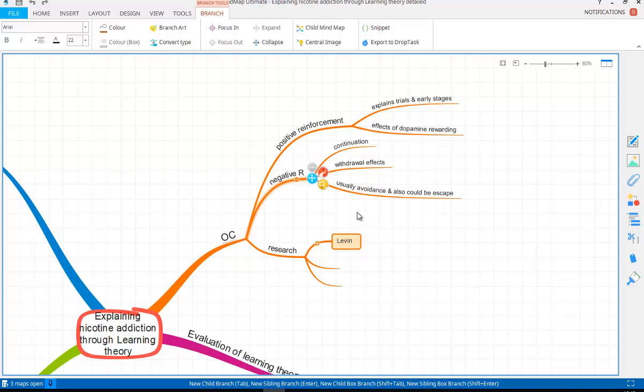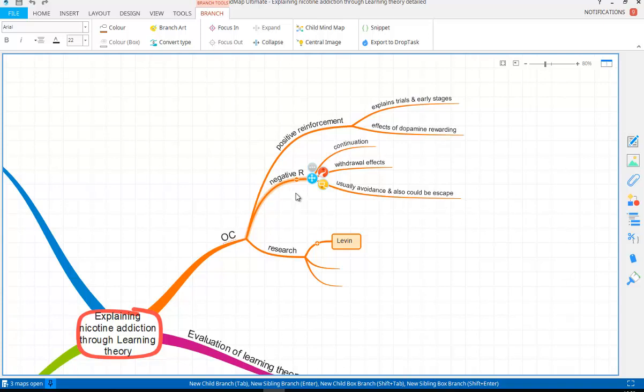So what will happen is they're going to try to avoid those. So they will then go on to smoke to avoid those. They'll learn to anticipate the symptoms and the effects of withdrawal, and therefore go and have a cigarette to try and avoid that. Or we could also have the other negative reinforcing factor of escape learning, where they get the negative side effects and then they have learned how to reduce those by having another cigarette. So we can have avoidance learning and escape learning, both types of negative reinforcement.